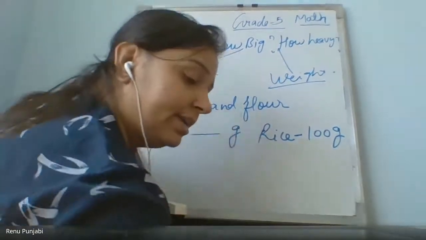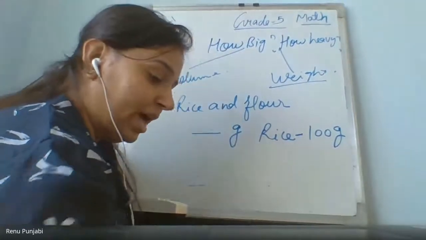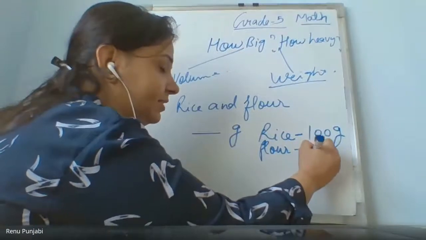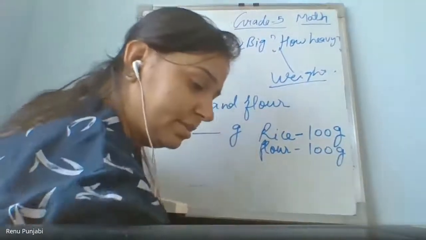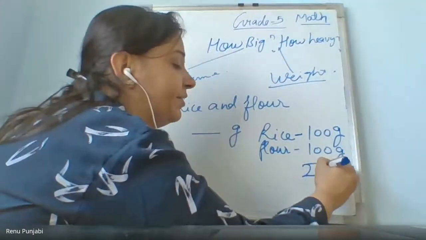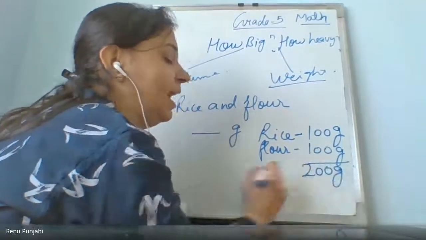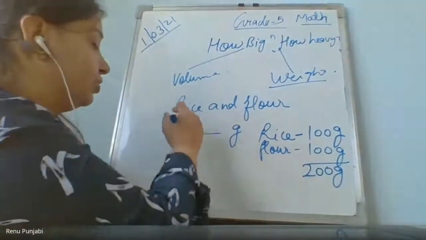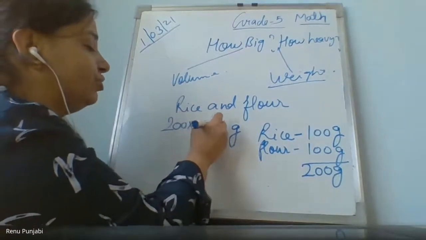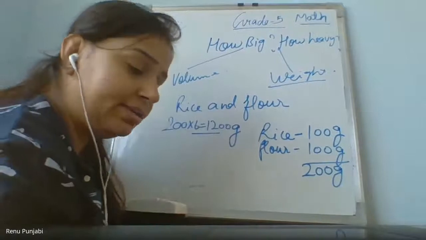Rice for 1 day is 100 grams, and flour is also 100 grams for 1 day. So the total amount of these things is 200 grams. But this 200 grams is for 1 day. So for 6 days it is 200 multiplied by 6 equals 1200 grams they will take.